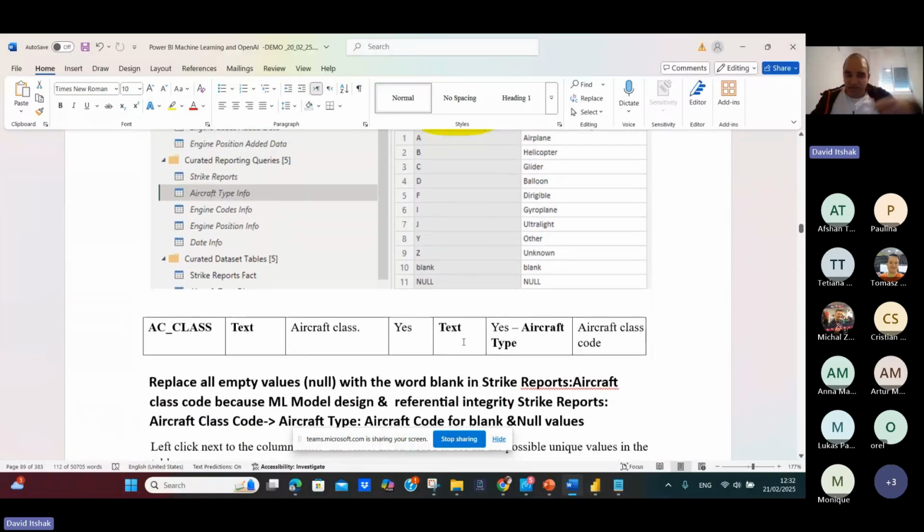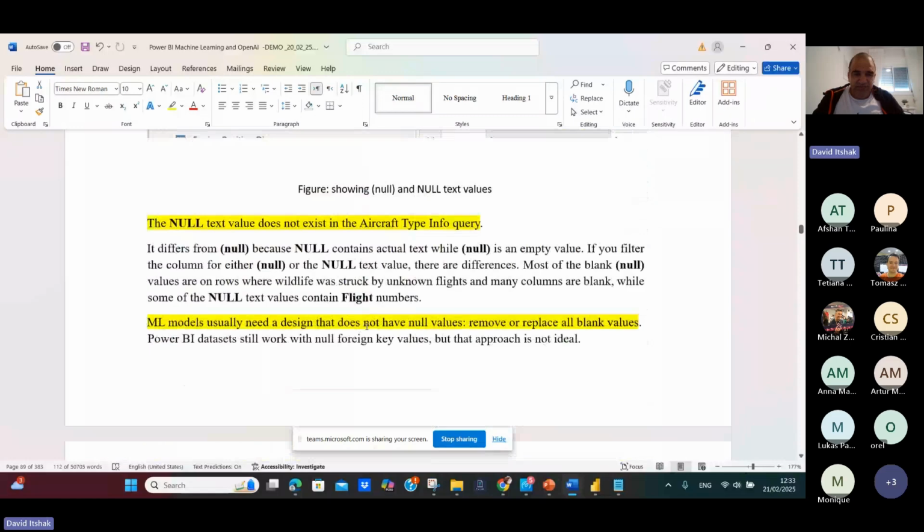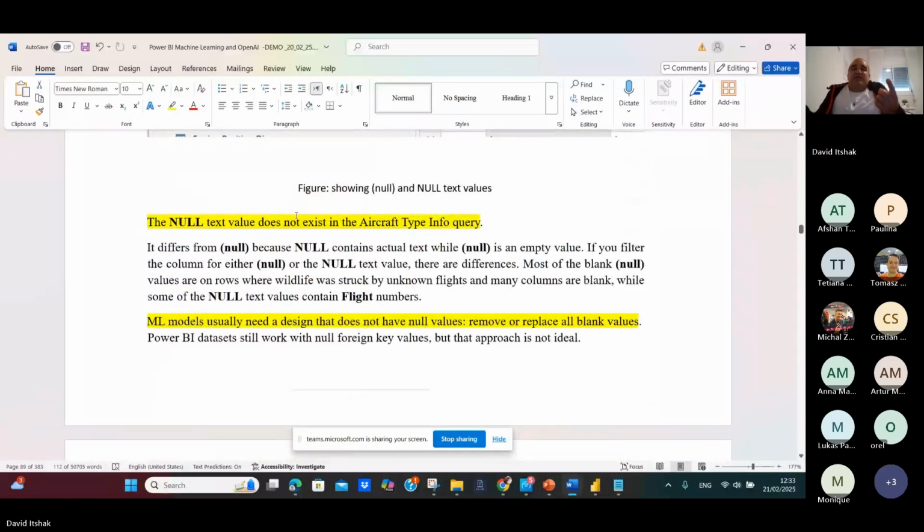So look at this technique. What I have to do here is go to strike reports. The null value does not exist in the aircraft type info query. An ML model needs a design that does not have null values. So we have to remove or replace all the blank values.